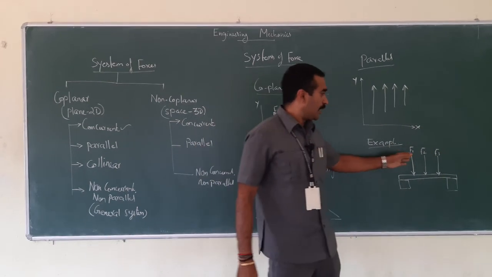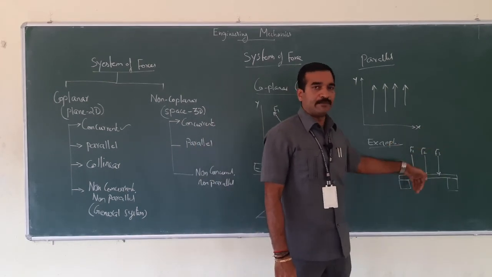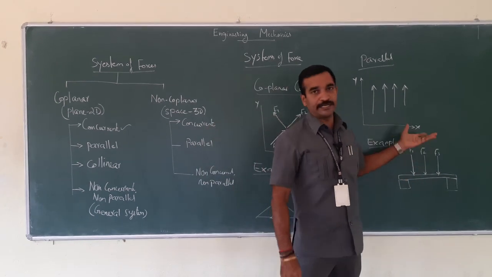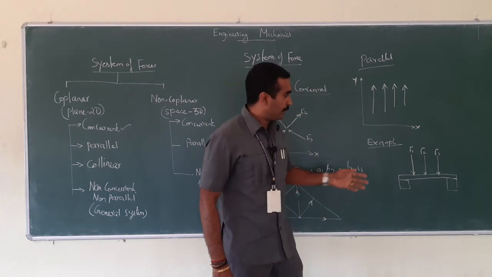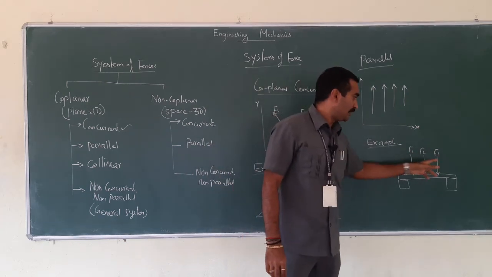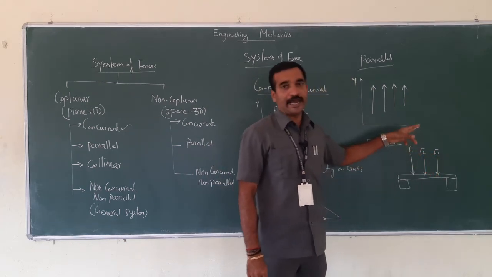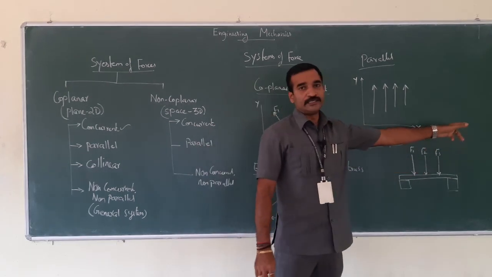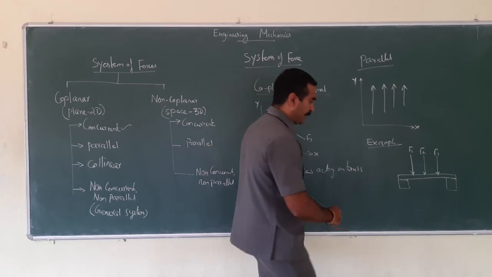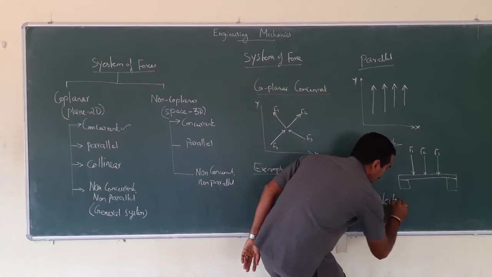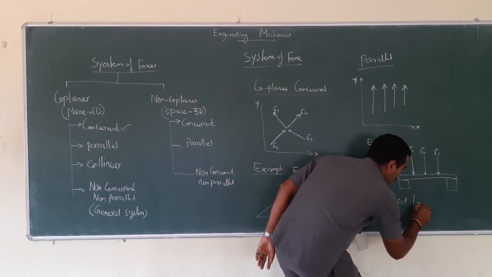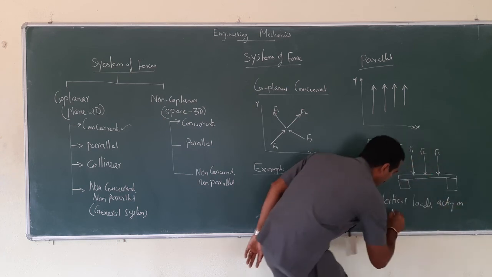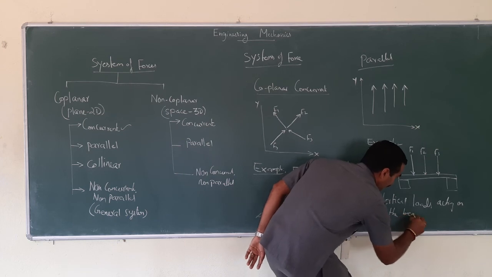Look at here. All the forces are acting in the same direction. The magnitude may be different. It can be 5 Newton, it can be 10 Newton and it can be 12 Newton or whatever. But look at here. All these three forces are acting vertically downwards and parallel to each other. This is the example. That means vertical loads acting on the beam.